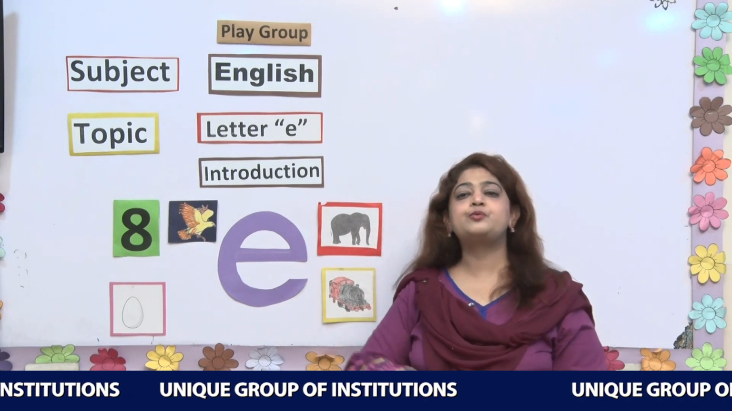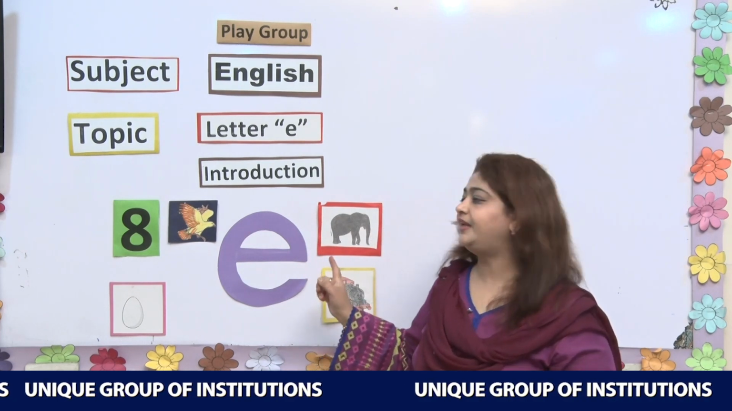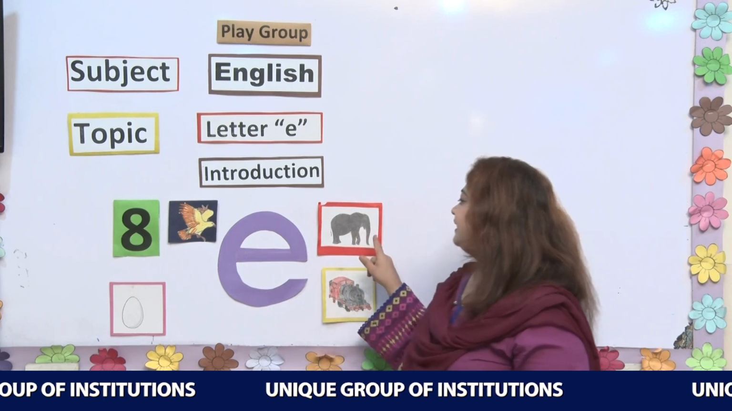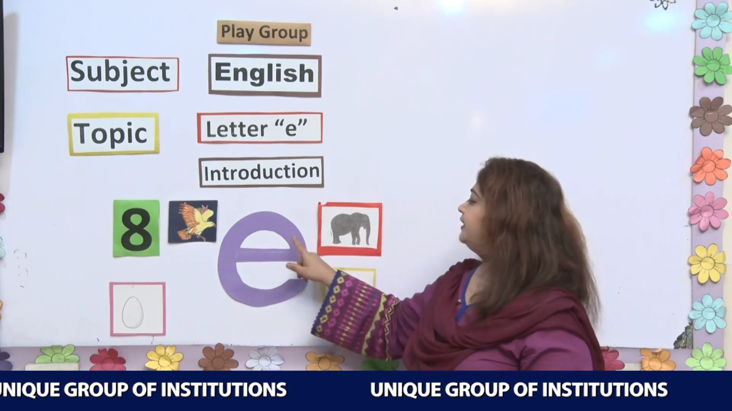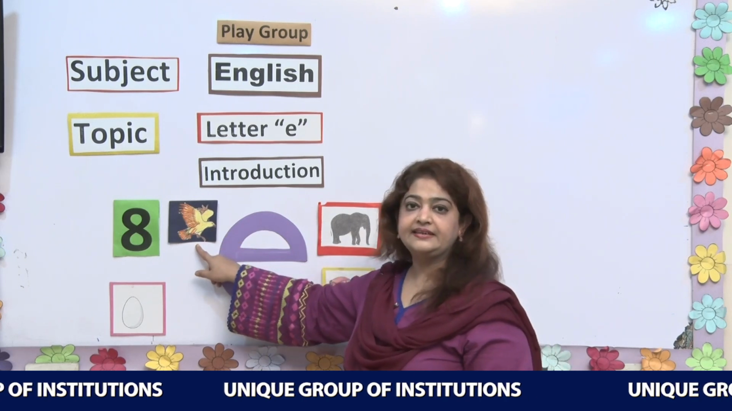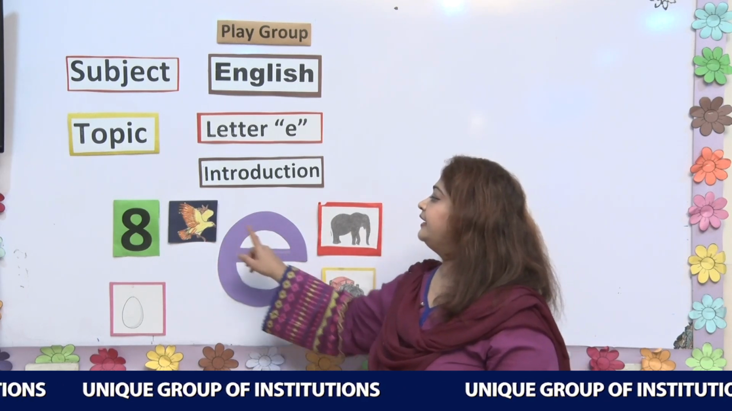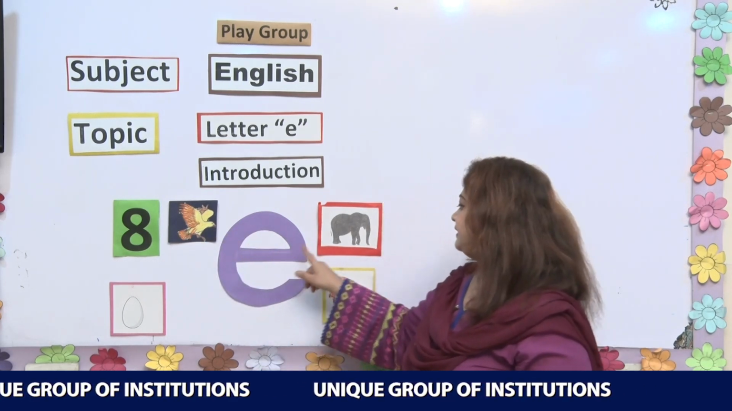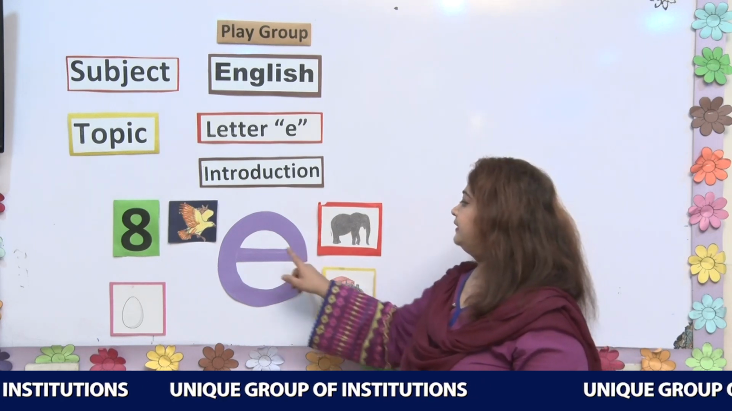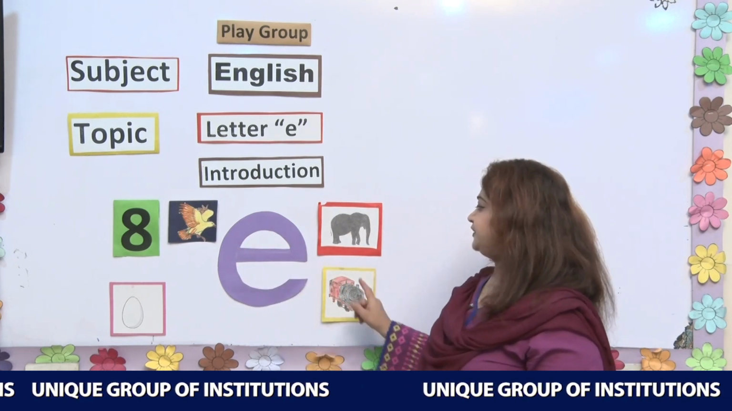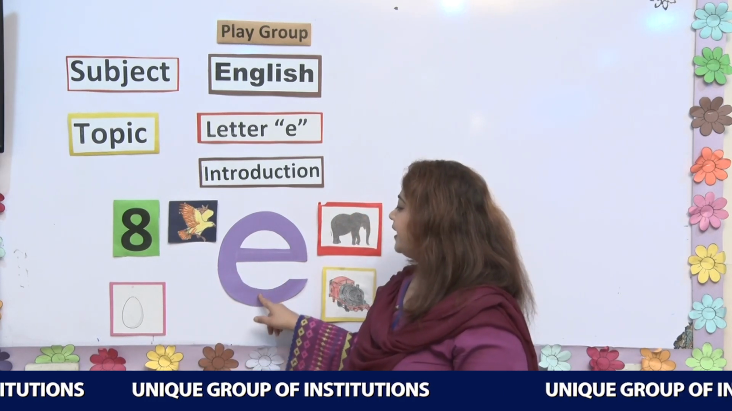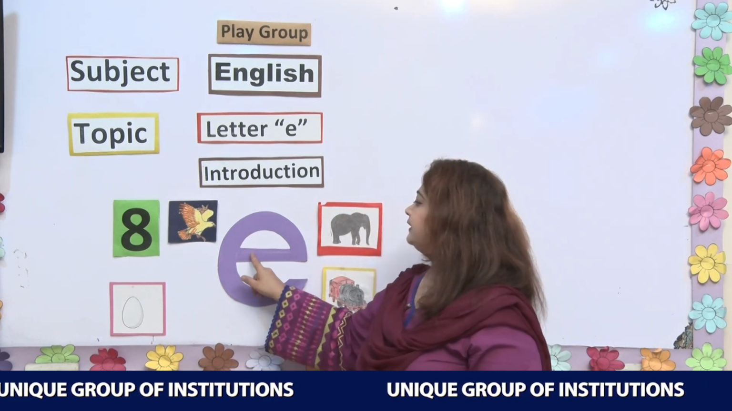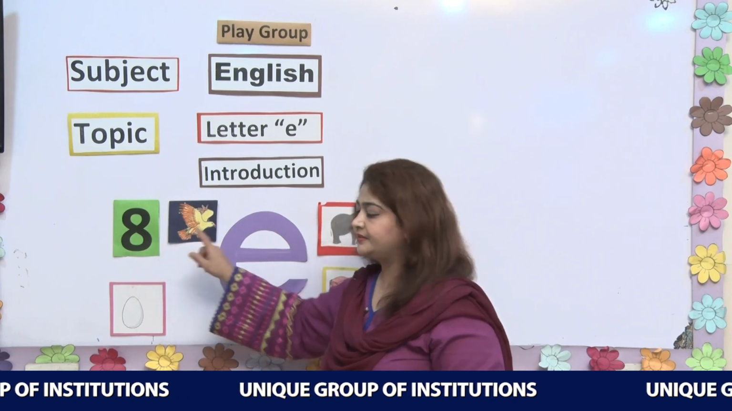Do you like it? So now everyone repeat the friends one more time with me. E, elephant. E, eagle. E, engine. E, egg. E, eight.